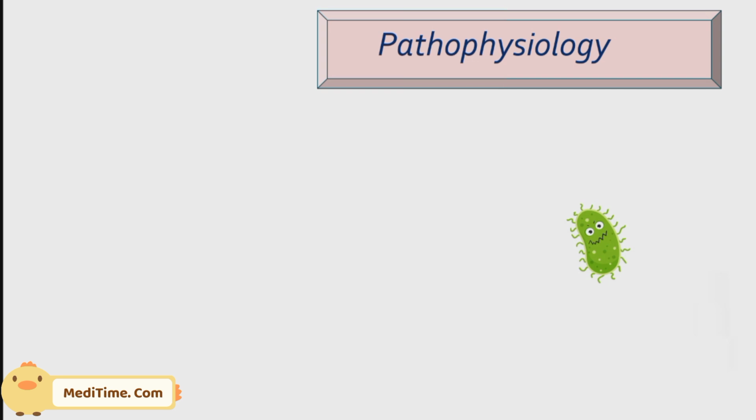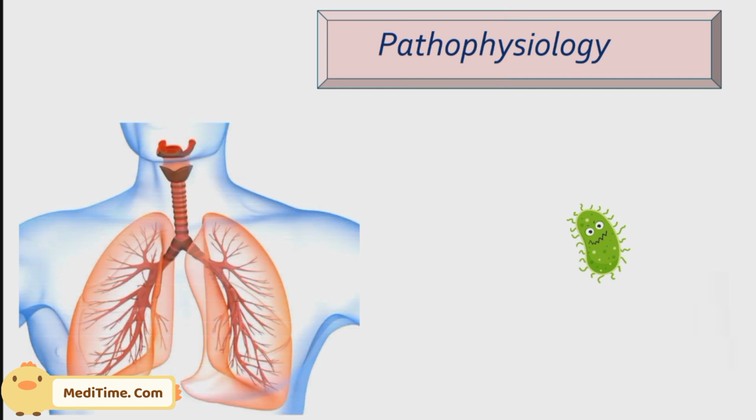Let's see how Mycobacterium tuberculosis enters our body and how it causes an infection. Mycobacterium tuberculosis causes TB, and TB is a disease that is transmitted from one individual to another. If a person suffering from tuberculosis sneezes or coughs, the droplets of the cough or sneeze contain Mycobacterium tuberculosis, the pathogen.